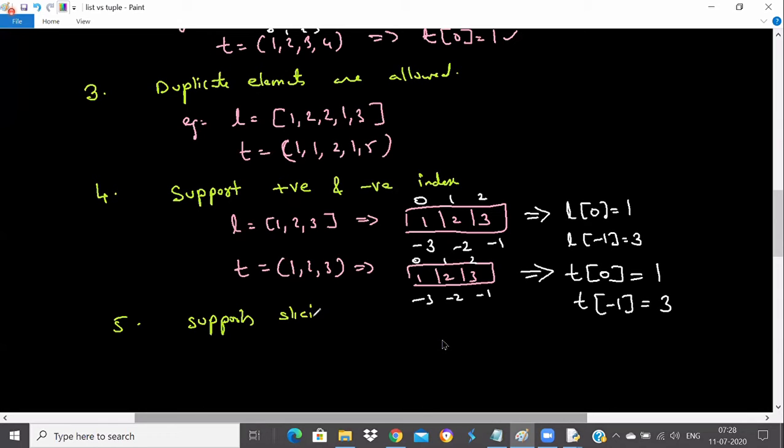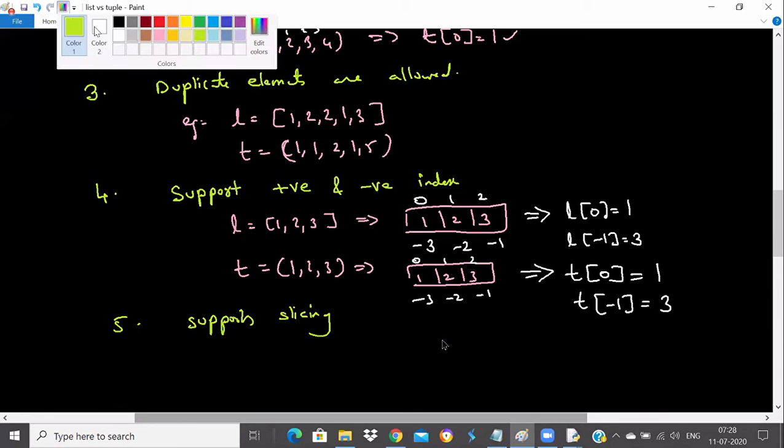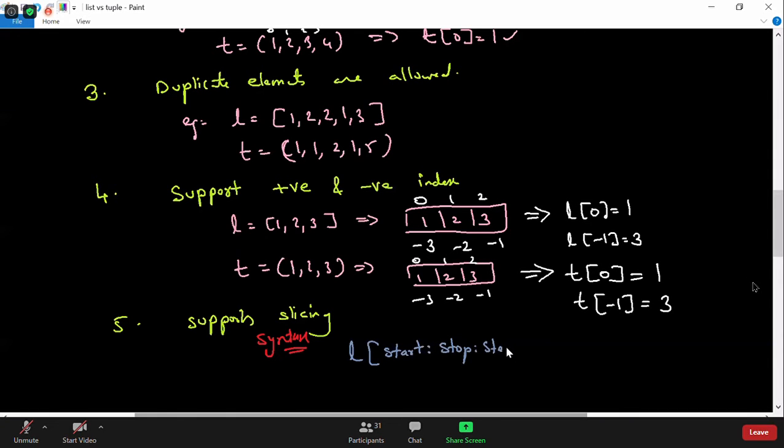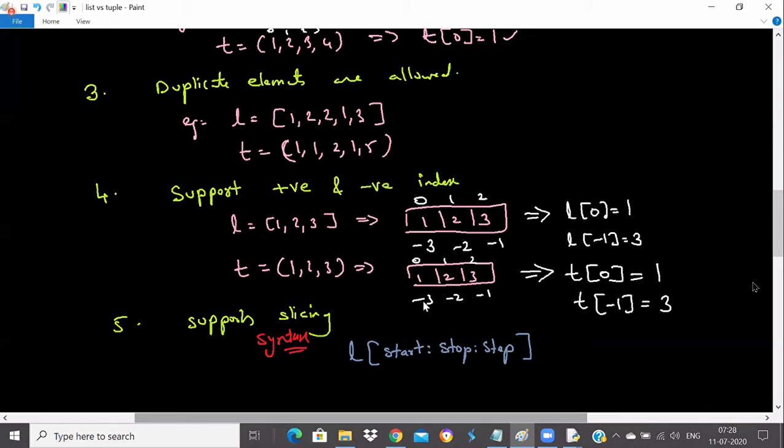The syntax for slicing is the same for list and tuple. We all know the syntax. The syntax for list slicing and tuple slicing will be like this: you can have the start value, colon, the stop value, colon, and the step value. That's why I told you whatever you learn in strings will be very useful, because they all come under one category called sequence type.